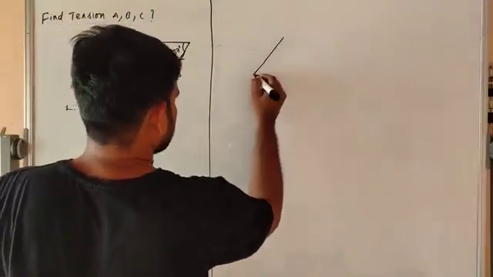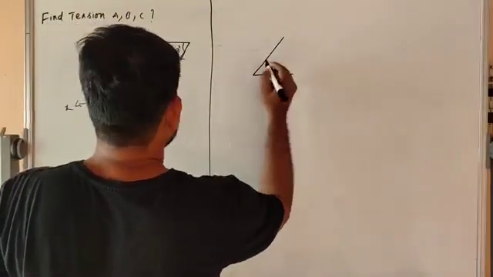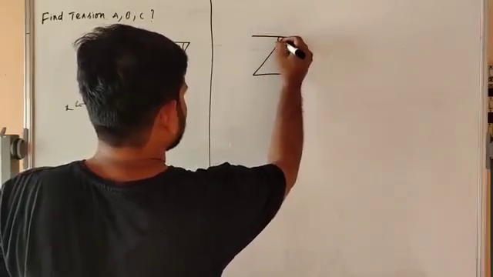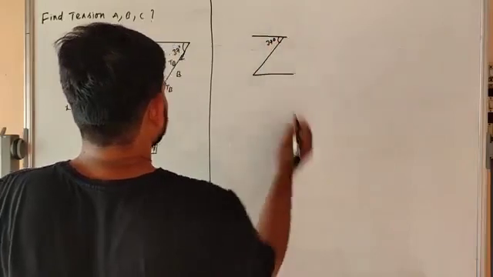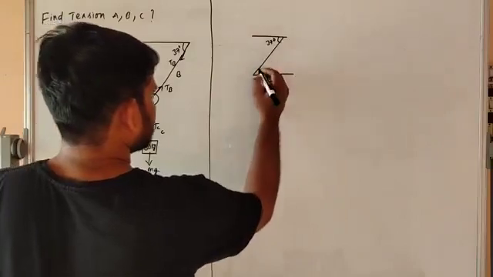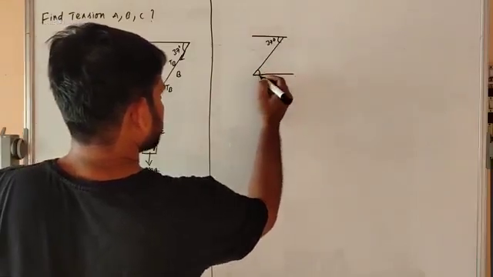The angle is 37, so here is the Tb we have to resolve.